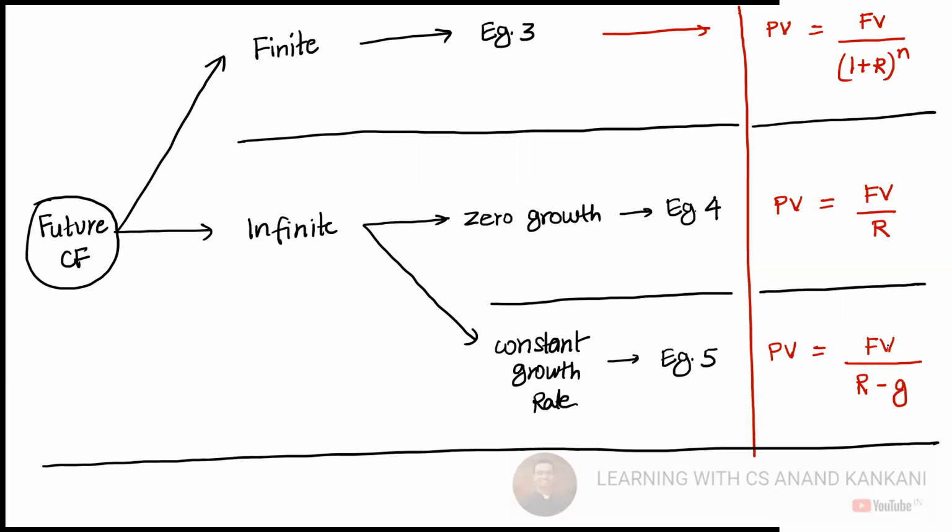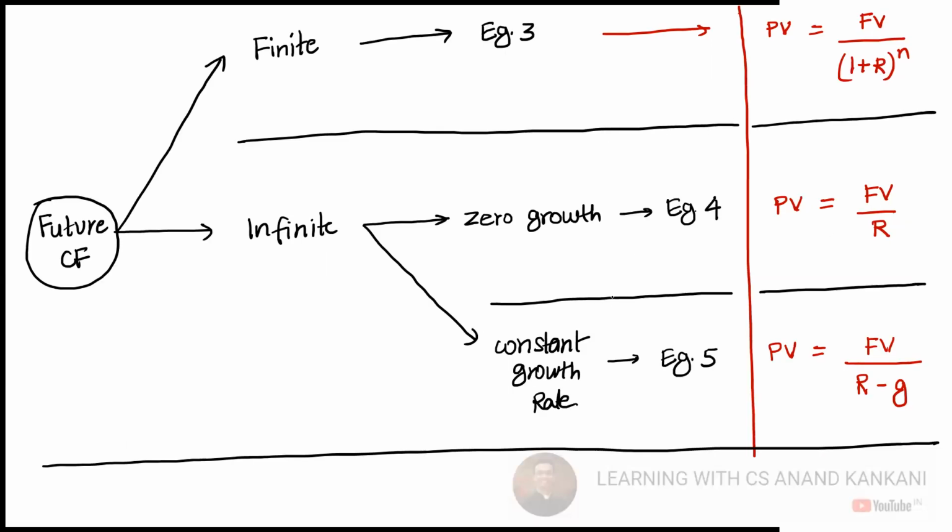I'll also tell you the logic of how we got this. Technically, if it is zero growth, then R minus zero is again R, so it's the same formula. It's not a different formula, I've just written it this way. Let's remove this formula right now and ignore it; we'll cover it when we do another chapter.